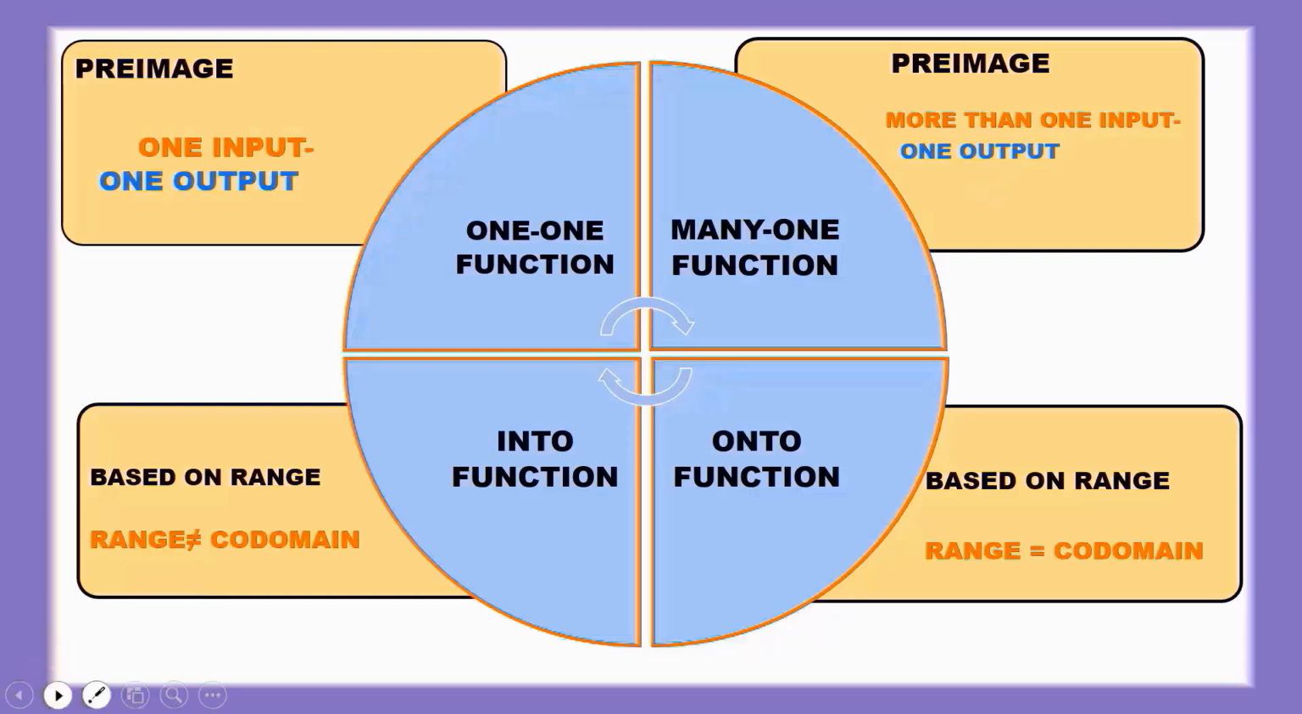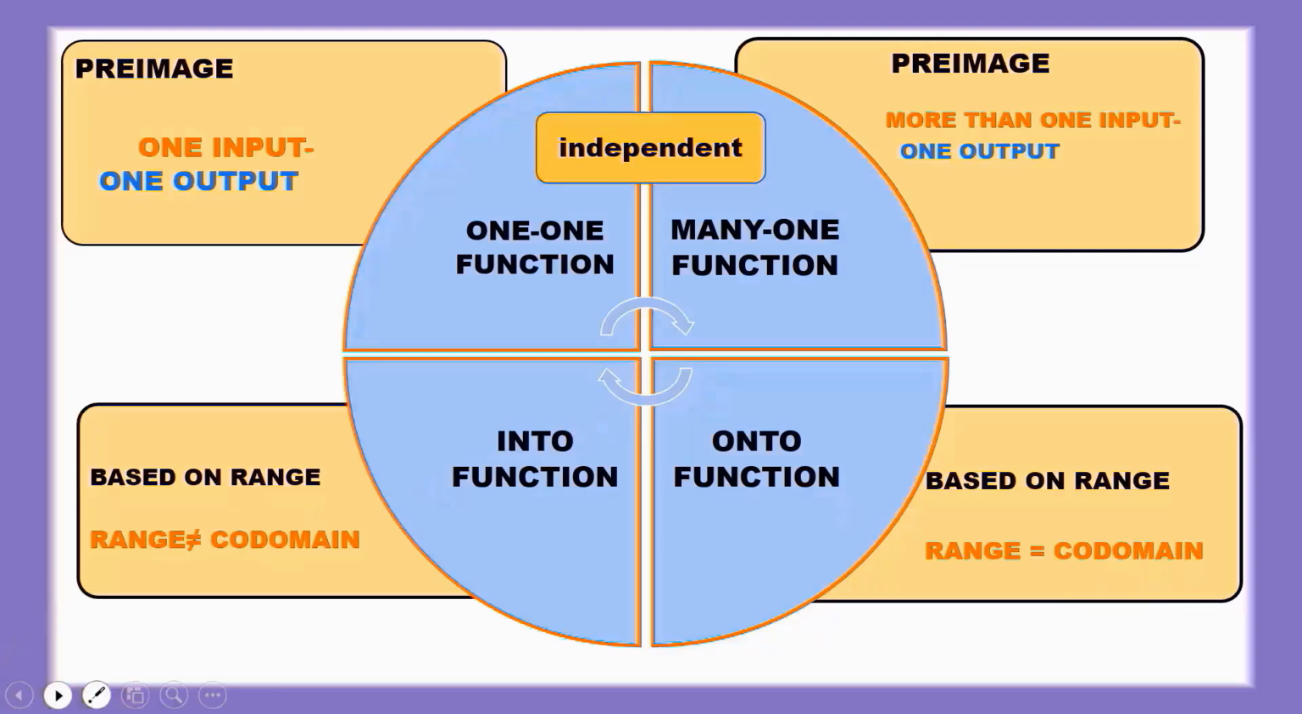These two, one-one and many-one functions, are independent, whereas into functions and onto functions are based on range. If range is not equal to codomain, then it is an into function. If range is equal to codomain, then it is an onto function.